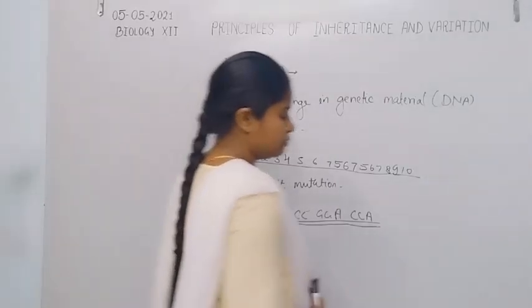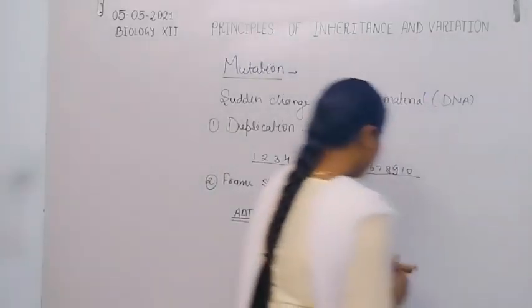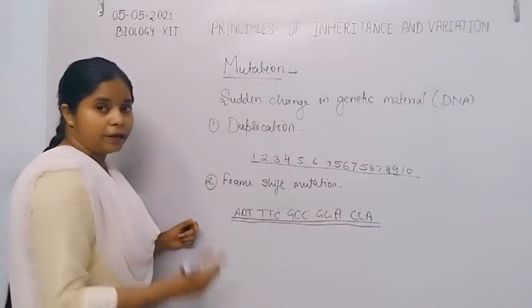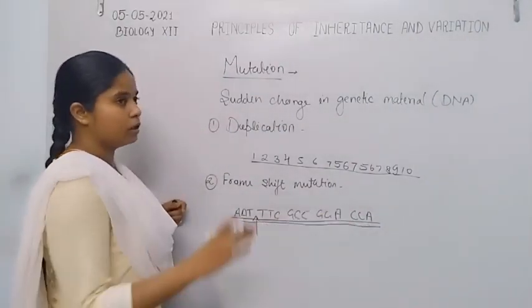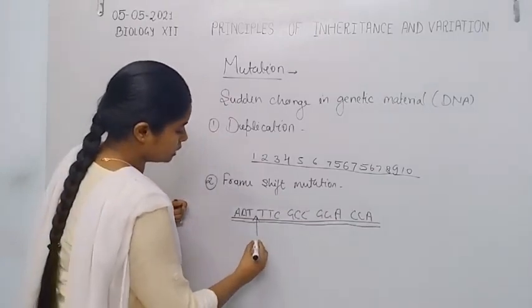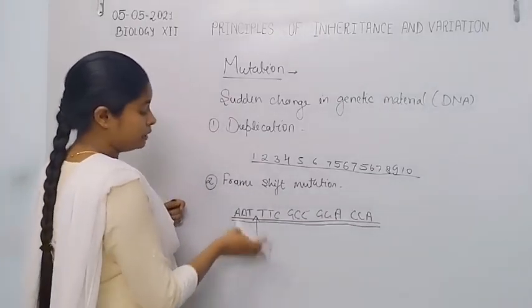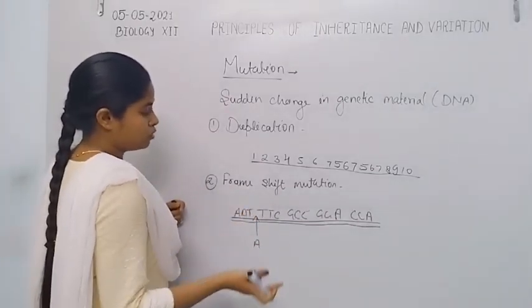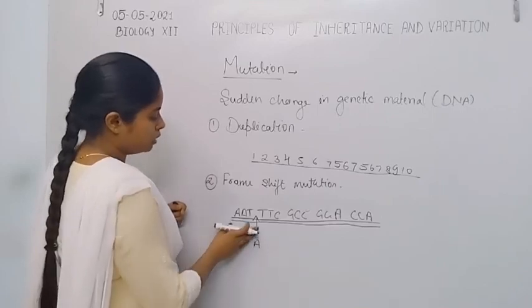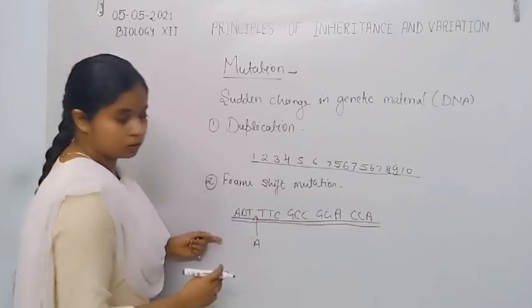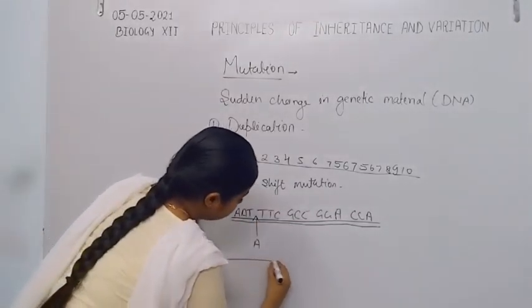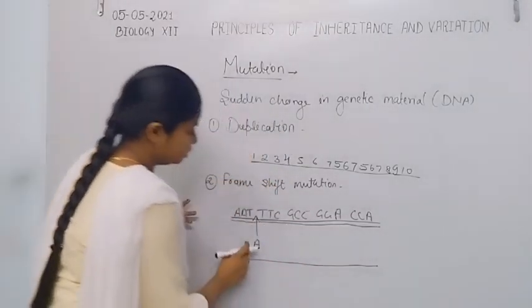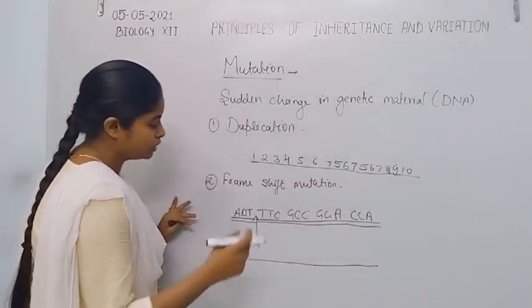What is frame shift mutation? For example, if a nitrogenous base, for example adenine, is suddenly added to a sequence of a DNA molecule, the sequence of the DNA molecule changes.